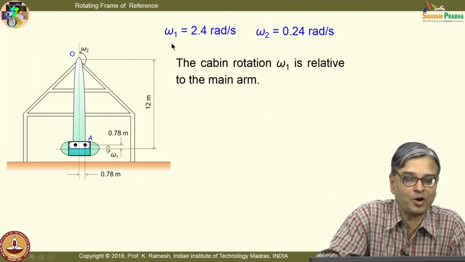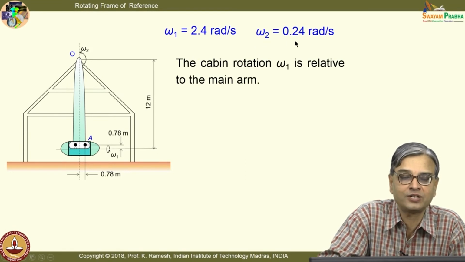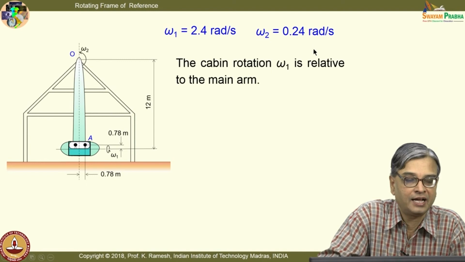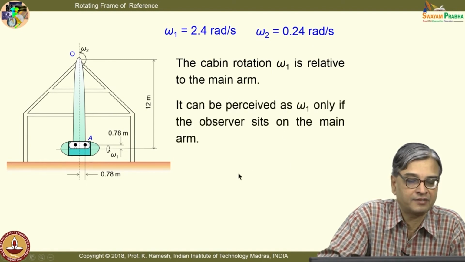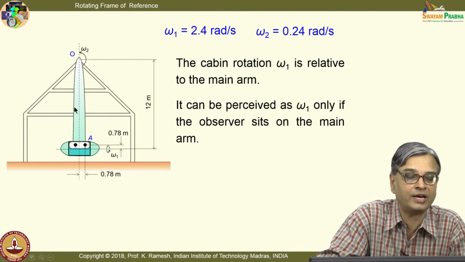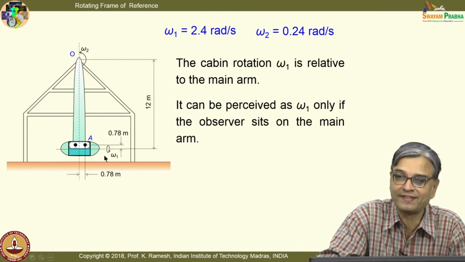So, in the problem situation you are given omega 1 equal to 2.4 radians per second and omega 2 equal to 0.24 radians per second. And here again the axes are simple. It can be perceived as omega 1 only if the observer sits on the main arm. Only if the observer sits on the main arm will he observe this as omega 1. That is how it is constructed.